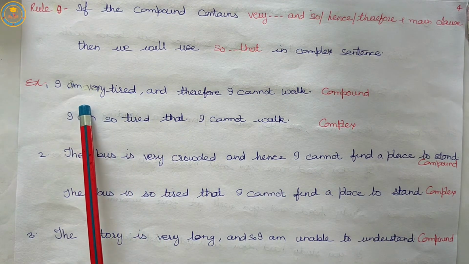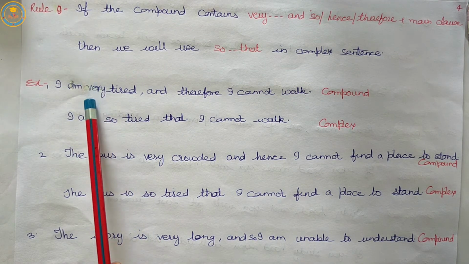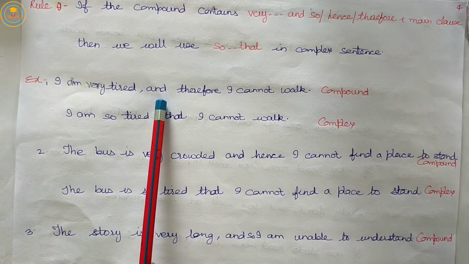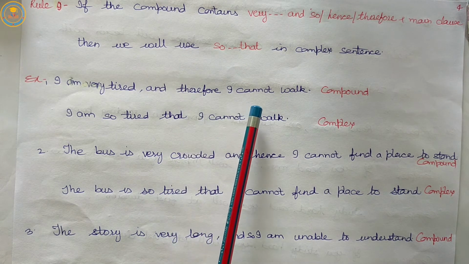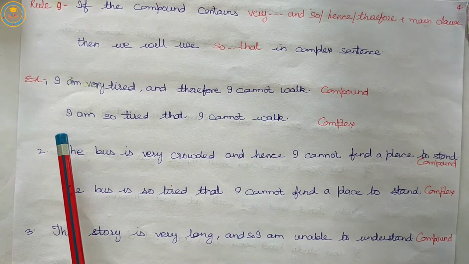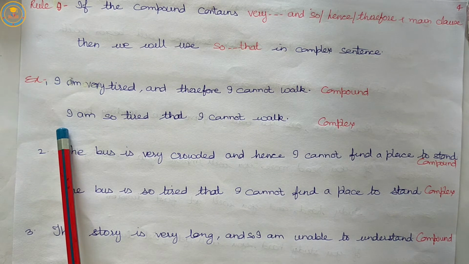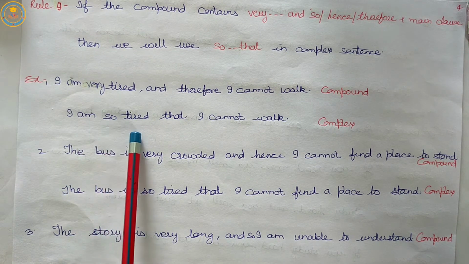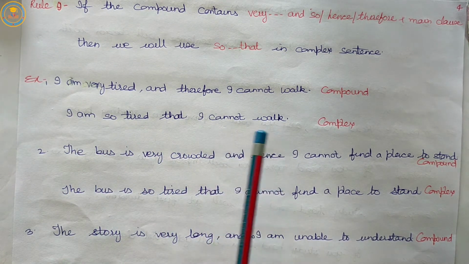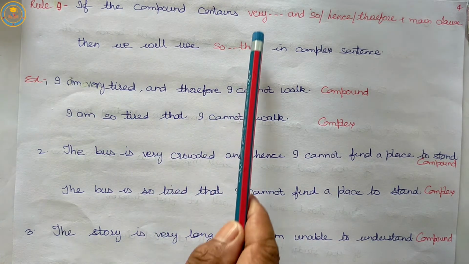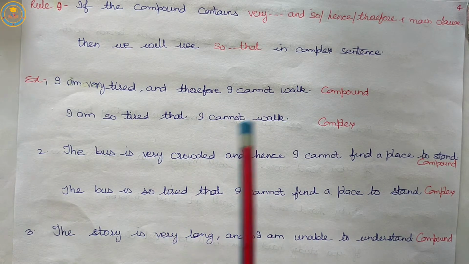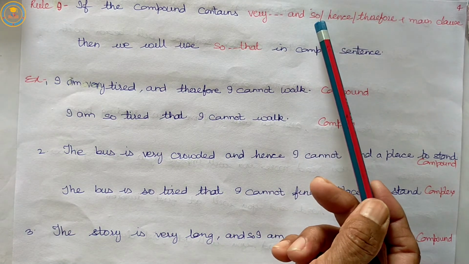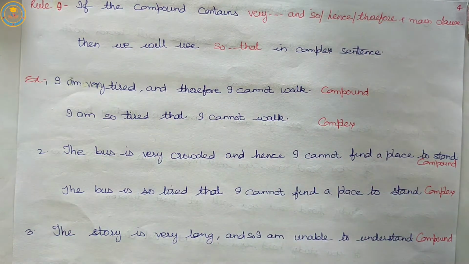If the compound sentence contains very plus and plus therefore plus main clause, then the complex sentence will be: I am so tired that I cannot walk. We will use so that in place of very and remove these conjunctions so, hence, therefore.